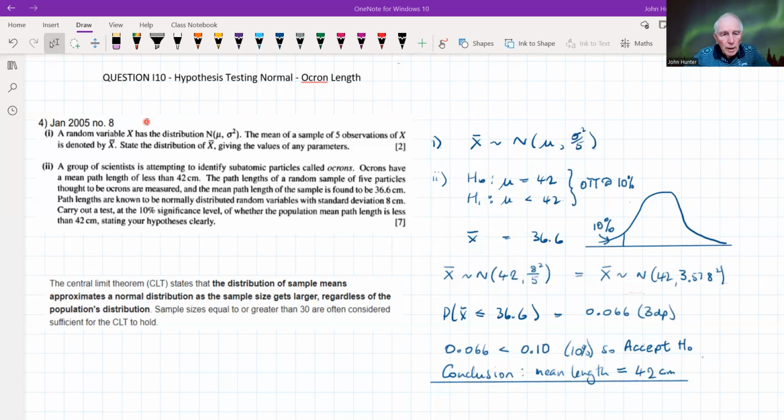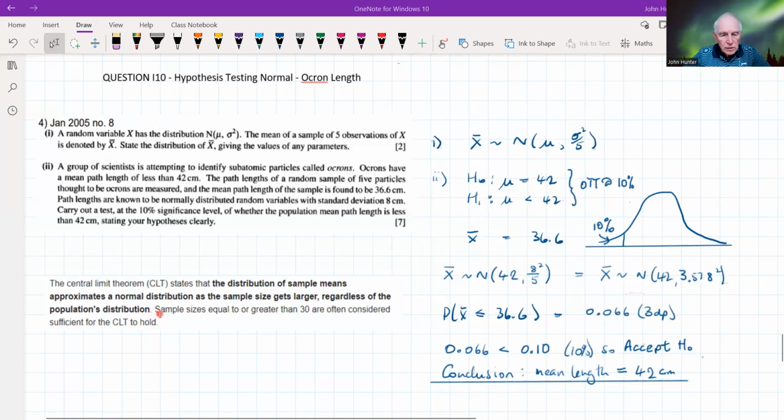Okay, so if we recall the sampling distribution video, which I'm assuming that you have seen, it refers there to the central limit theorem, which states that the distribution of sample means, the sampling distribution, approximates to a normal distribution as the sample size gets larger, regardless of the population's distribution.